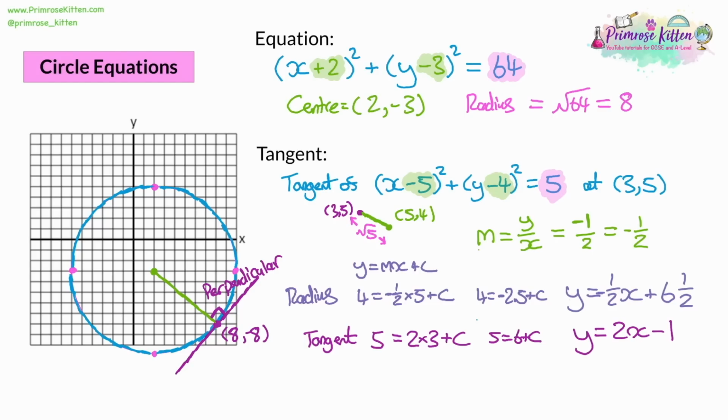So the full process was: sketch out the information you know about it, and find the difference in y and x to find the gradient, using the difference between 2 points on your radius line. That's usually the centre and the perpendicular point you've been given as a clue. Once you've found the equation of the radius, with some substitution required here, the equation of the tangent will have the negative reciprocal of the gradient, and again, you can substitute in to find your final equation. For the radius, you can substitute in either the centre or the perpendicular coordinate. They'll both give you the same answer, and they're both on the radius, so that's fine. With a tangent, though, we have to use that point on the perpendicular, otherwise it's not going to work.